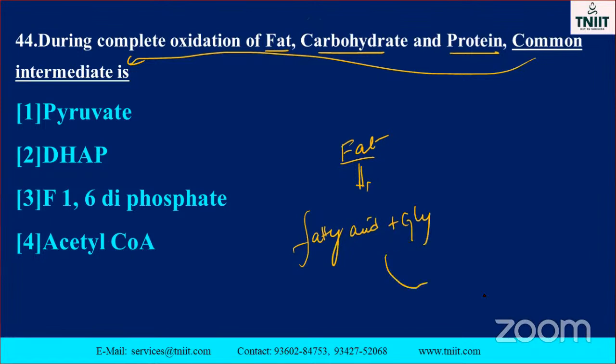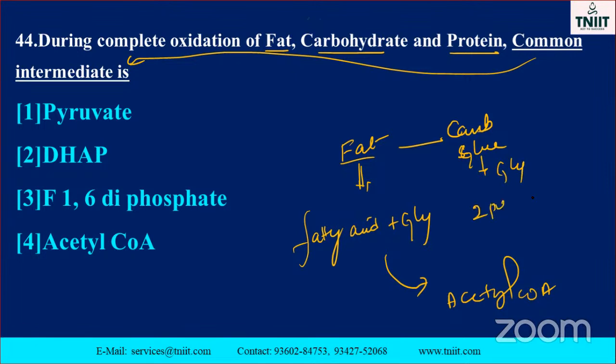The fat is again converted into acetyl CoA. Carbohydrate, otherwise called glucose. Glucose molecules enter the glycolysis process, forming 2 pyruvate. The 2 pyruvate combine with the acetyl CoA and enter the citric acid cycle, otherwise called the TCA or Krebs cycle. The last one is protein. Protein also undergoes degradation.